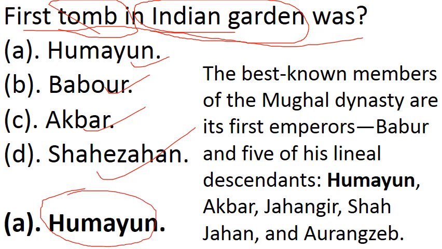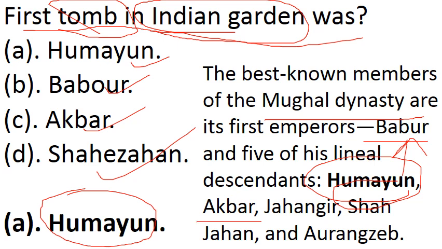Here it is written, but you should know about Humayun and the other options. Humayun belongs to the Mughal dynasty. First point: the first emperor of the Mughal dynasty was Babur. Then the son of Babur is Humayun, meaning the father of Humayun is Babur. The son of Humayun is Akbar. The son of Akbar is Jahangir.